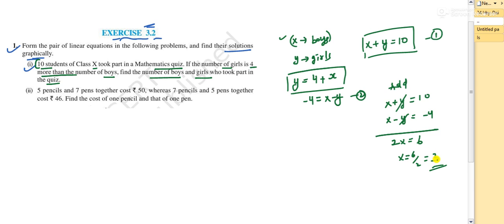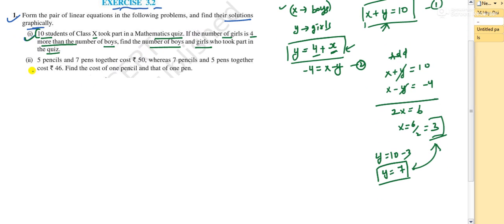If the number of boys is 3, what about the number of girls? Yes, it is 10 minus 3, correct? So that is 7. So the number of girls is 7. That's why they have given 4 more than the number of boys. So you can just check your answers. Understood? So it's very simple. In your exam you will get questions like this, where you have to solve algebraically, not graphically. In graphical questions they will give these equations directly, they will not give these sentence based questions. Sentence based questions will be only in the algebraic form, either for 2 or 3 marks.